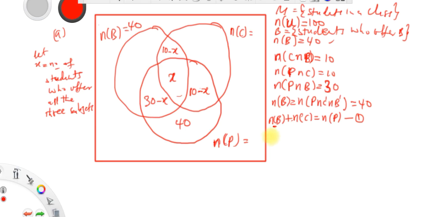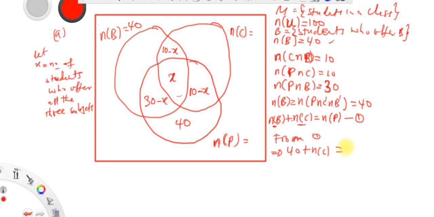We want to find the number of students who study chemistry. From equation 1, the number of students who study biology, this is 40, plus the number of students who study chemistry, which we don't know, is equal to the number of students who study physics.